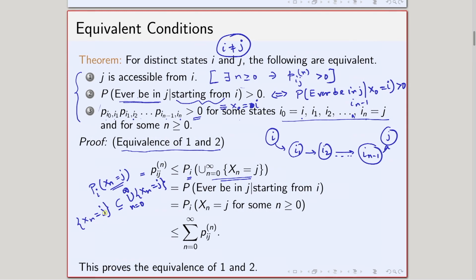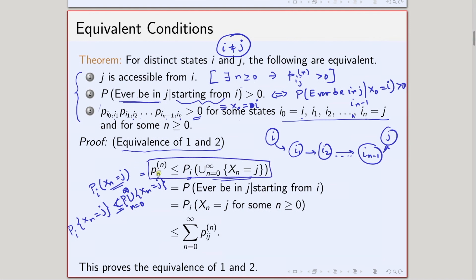It is a subset because here all the n's are included, and there I have a particular n. So if I take the probability, it will be increasing: the probability of this one is less than or equal to the probability of this one, and that is what I have written in this statement.